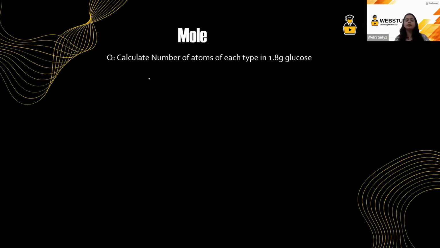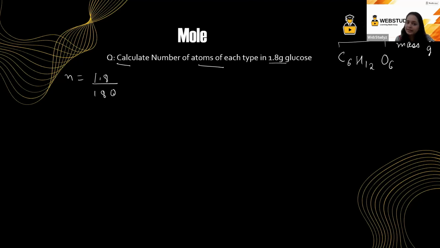Now, moving on to the next part: calculate the number of oxygen atoms of each type in 1.8 grams of glucose. What is glucose? Glucose is C6H12O6. I already told you to learn the mass, and the molar mass of glucose is 180 grams. The number of moles is 1.8 divided by 180. On solving this, we get 0.01 mole.